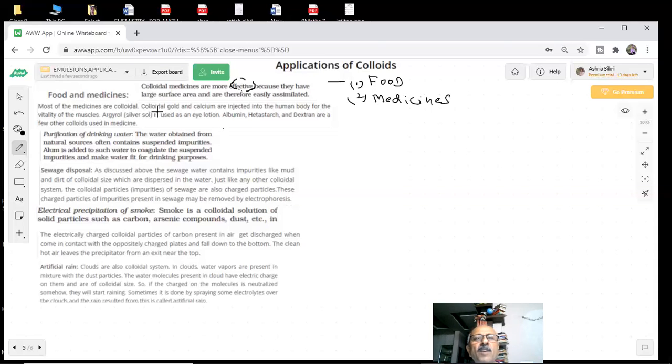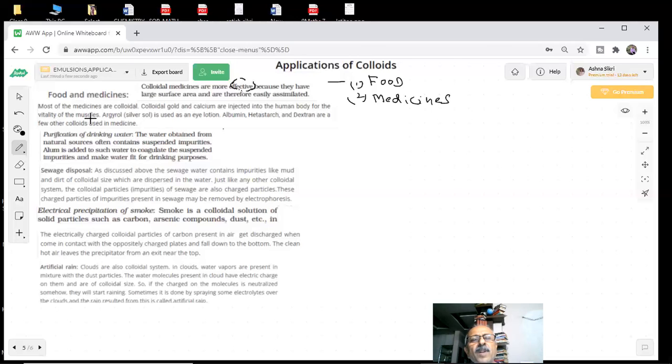So most of the medicines are colloidal, such as colloidal gold and calcium. This question was given: what is the use of colloidal gold and calcium injected into the human body for vitality of muscles? Gold injections are given. Some people say they are taking gold injections for the vitality of muscles. You have seen gold capsules, and someone is selling gold in tonics. All these medicines are colloidal in nature.